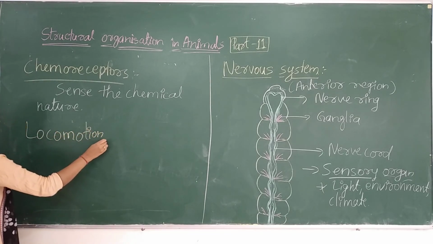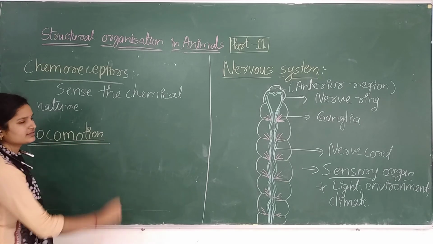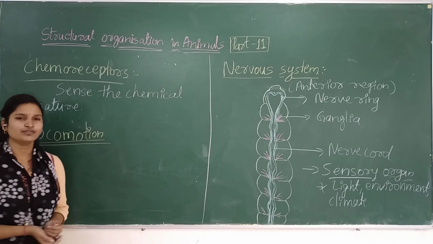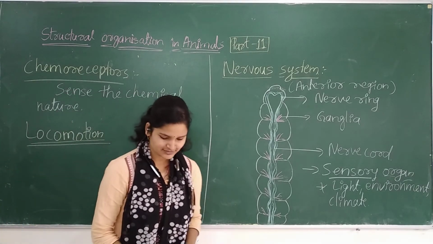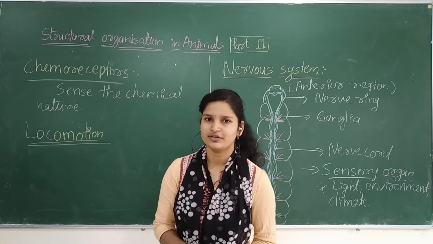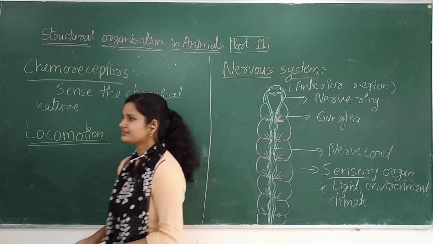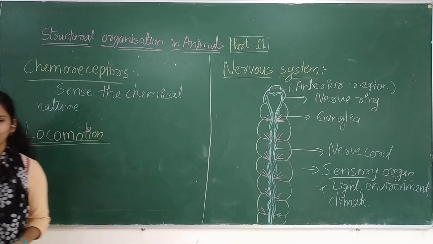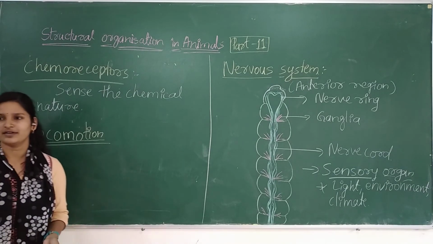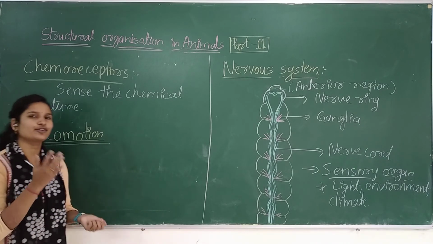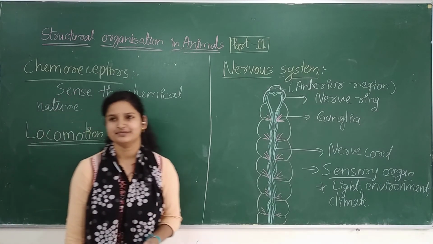So after that, another part, that is locomotion. So tell me, does the earthworm have legs? Earthworm has no legs, right? Then how are they going to move? Tell me, what is the reason for the crawling of the earthworm?